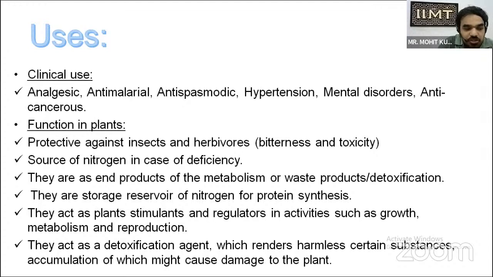The major function of alkaloids is also to act as a detoxification agent. Basically, it removes harmful substances. If they accumulate in the plant, they will cause damage. So it helps in the removal of harmful substances from the plant.